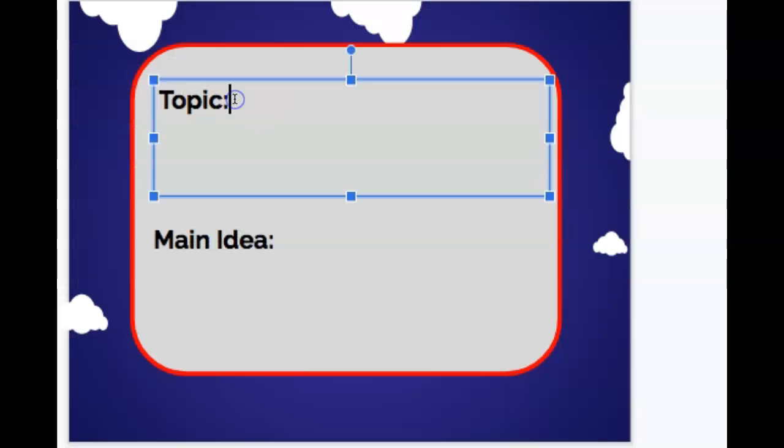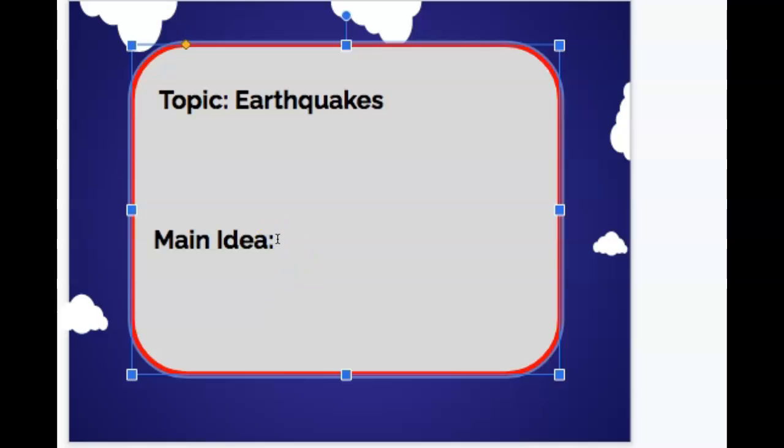So our topic is usually about one word, what the article was mainly about. So we know the article was all about earthquakes. And now we're going to turn earthquakes into a main idea. So we have to think, what did they want us to know about earthquakes that's so important? So we could think about the cause and effect relationship. So when an earthquake happens, what are the effects?